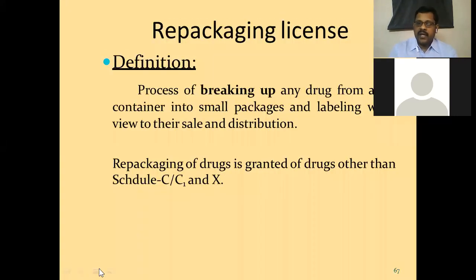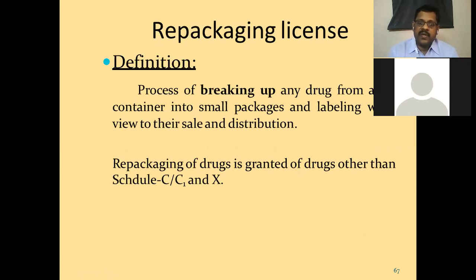So, repacking license. What exactly does the Act say about repacking? We'll see. The process of breaking up any drug from a bulk container into small packages and labeling with a view to their sale and distribution is called repacking. See, the original manufacturer will send 1 lakh tablets in one container, like that, big containers they'll send.